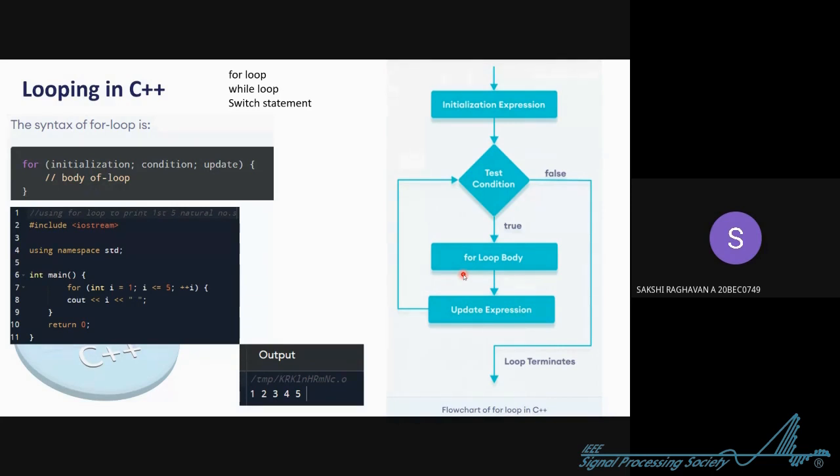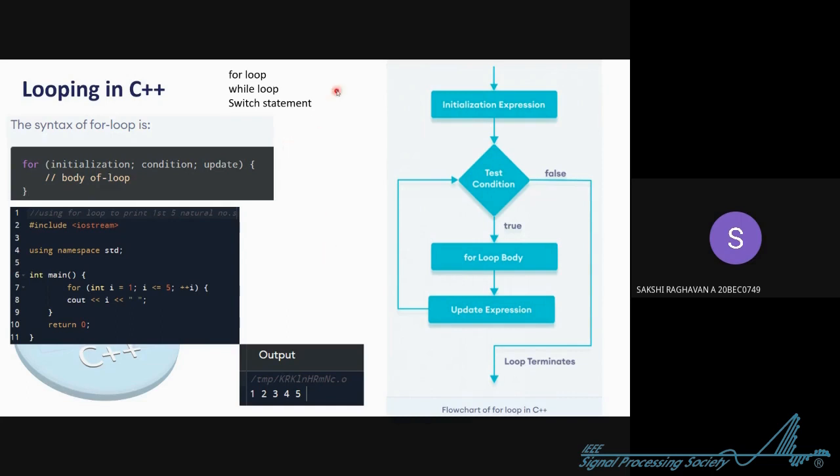She'll make that ball and make a circle of it and then fry it, that is, make the roti. So instead of writing the code again and again and again, you can just use a loop. You'll give it a condition: as long as this condition is true, repeat this process, and as soon as this condition turns false, come out of it and continue the rest of the code. It's easy, right? It saves a lot of space and it's easy to check for errors. It is really more efficient. So that's why we use looping in C++.